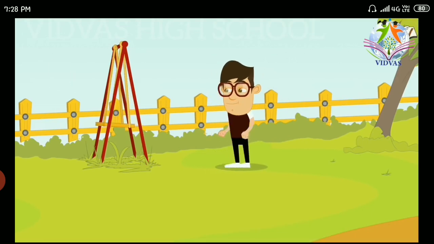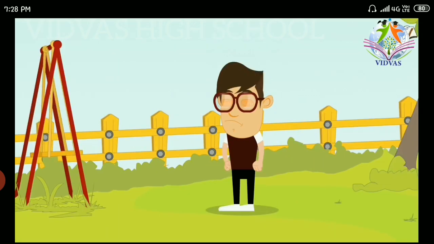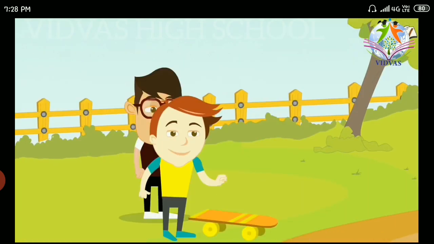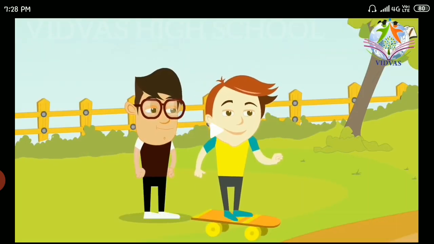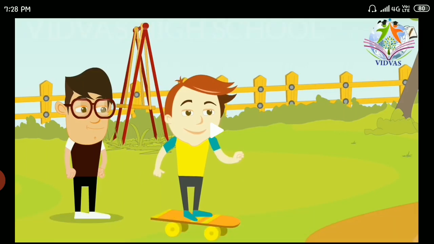For Newton's second law, for better understanding, we have many daily examples, so you can easily understand them. How much force you apply, depending upon that the body is going to accelerate. On the screen you are able to see two persons. One person is standing on a skateboard. Look at the video. The second person is going to push him with less force. So what happens? He just moved. That means he just accelerated a certain distance. So less force means acceleration is less.